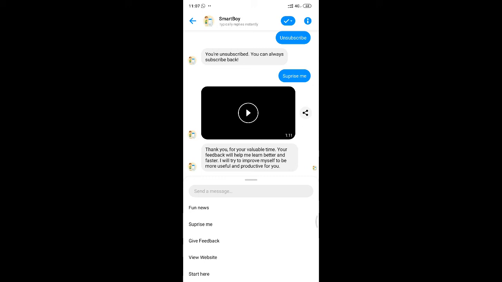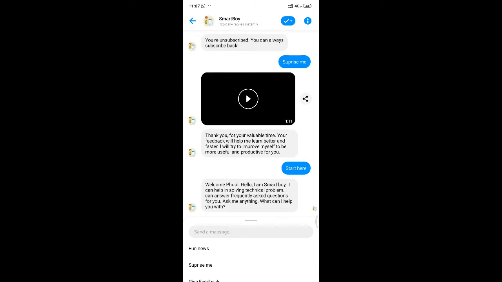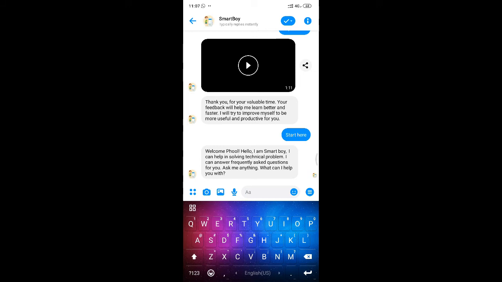Here one more thing is also available, start here. We'll click on start here, and again this thing will keep on happening. We have one more option available in this bot, talk to live agent. So let's try this. Can you solve a mathematical problem?